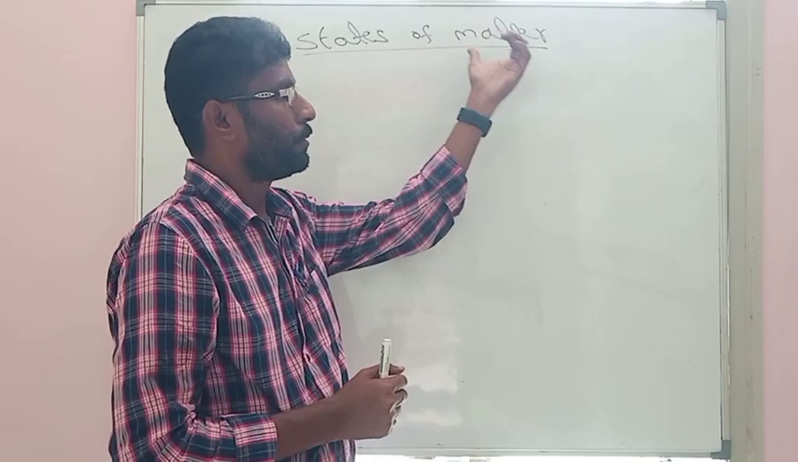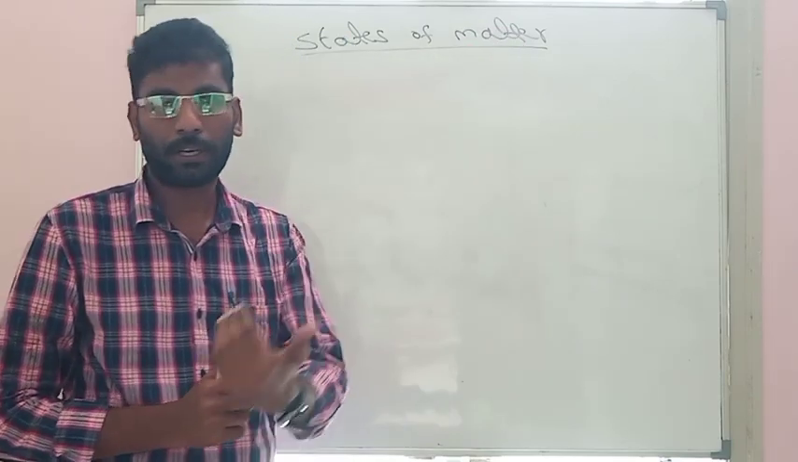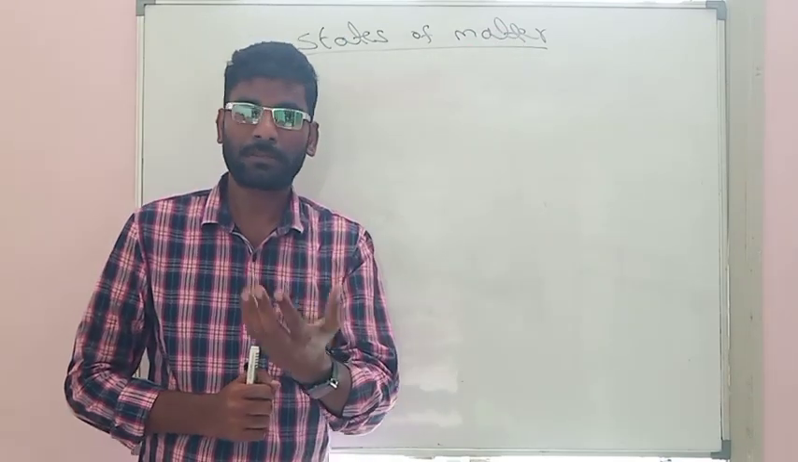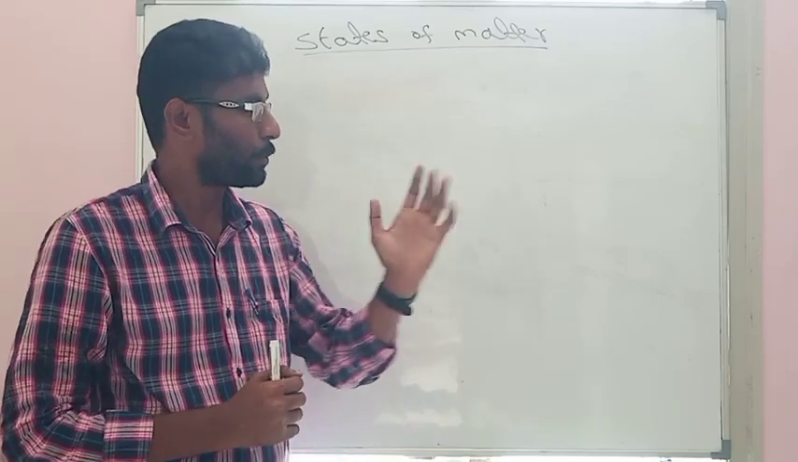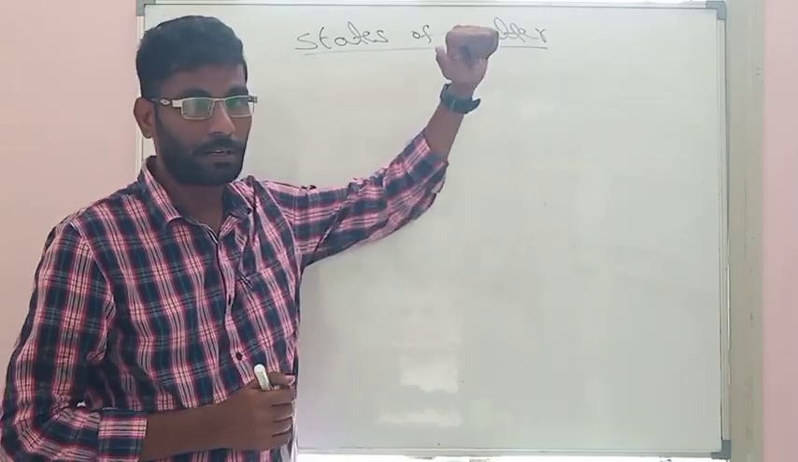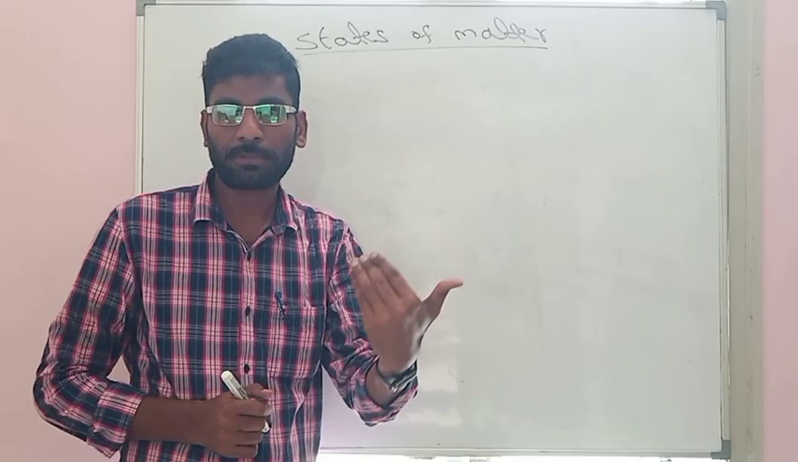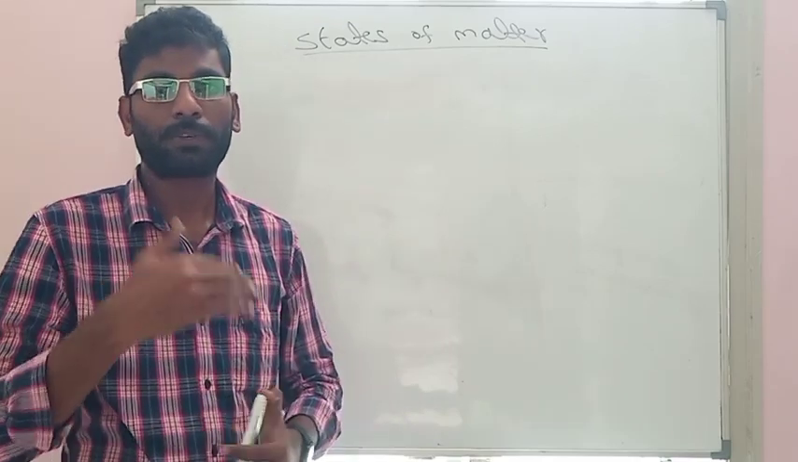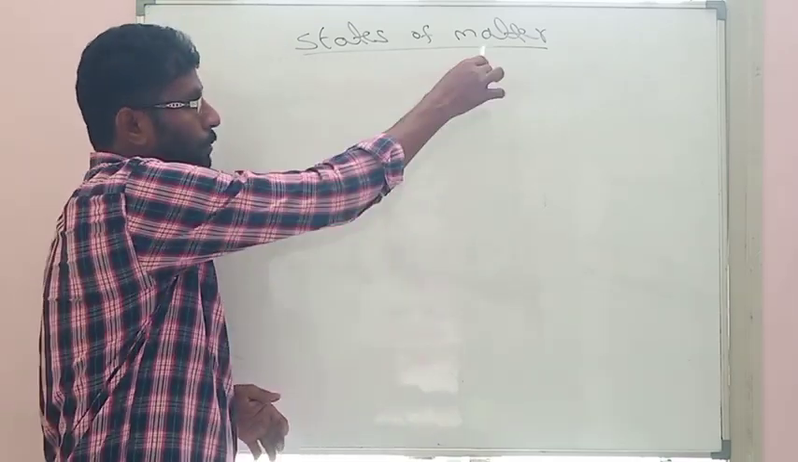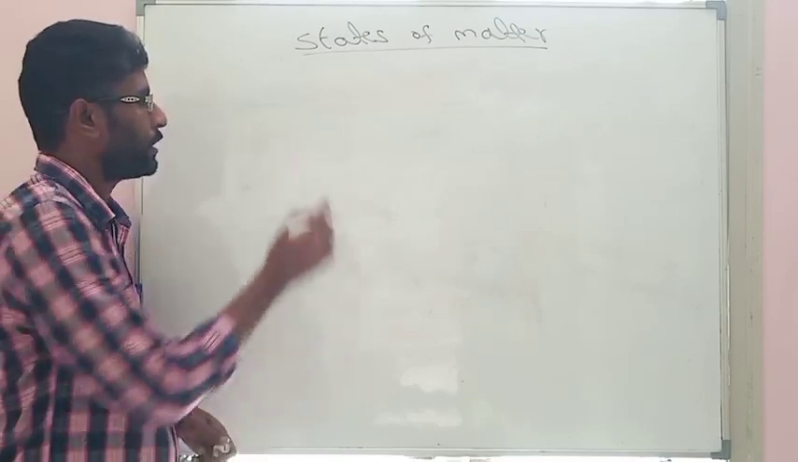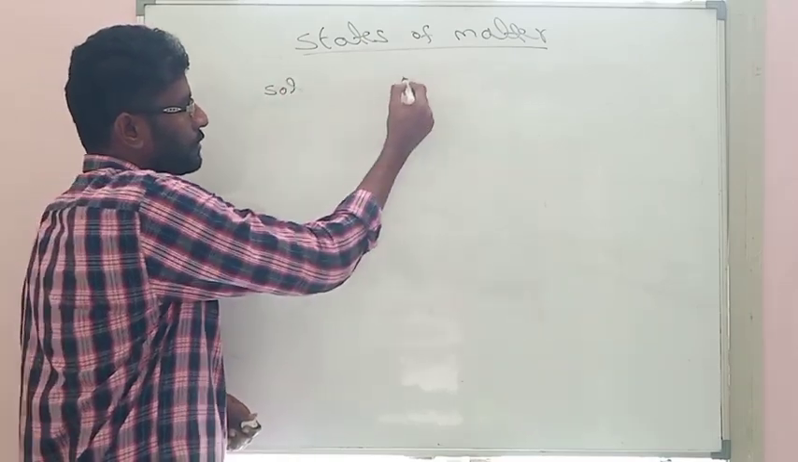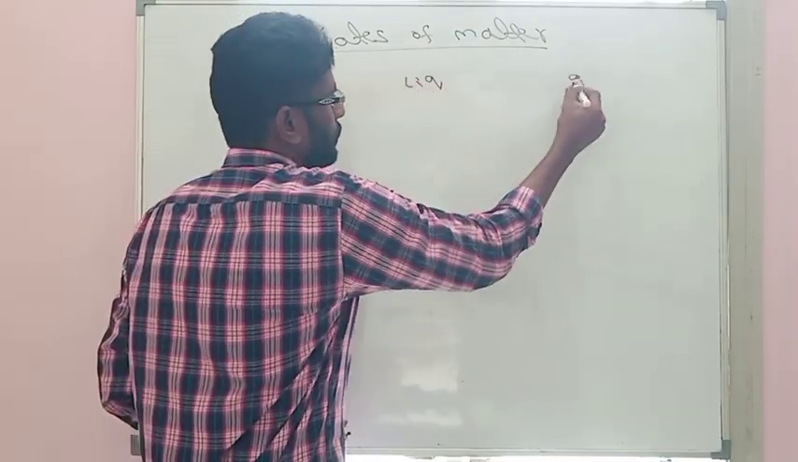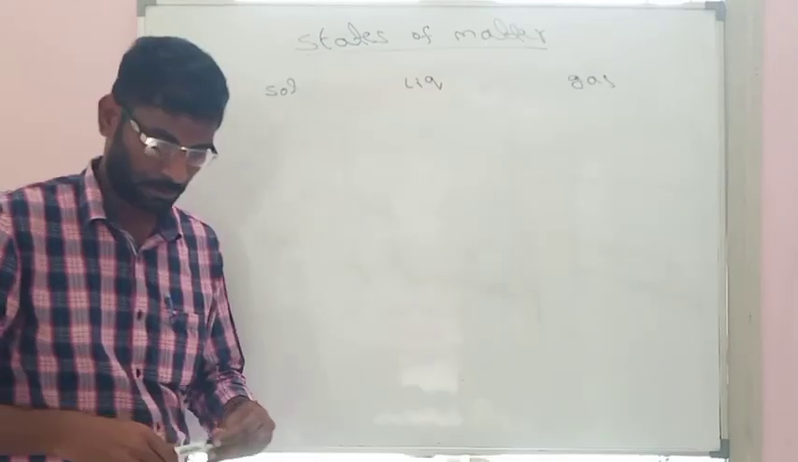But first, what is matter? We all know that matter is any substance which possesses some mass and which occupies some space. That is called matter. So the definition of matter is any substance which possesses some mass and which occupies some space. Matter has mainly three states: solids, liquids and gases.